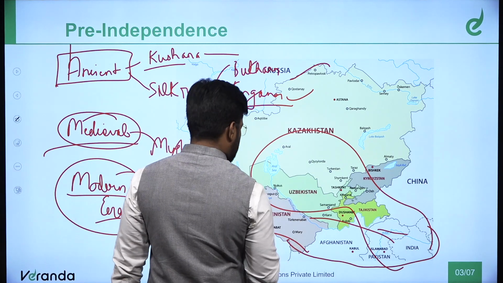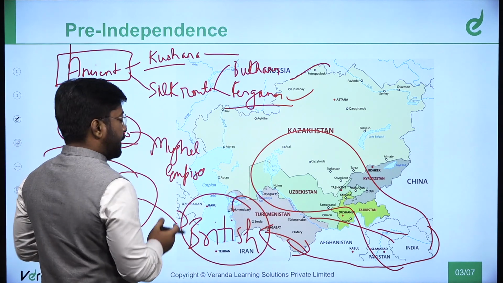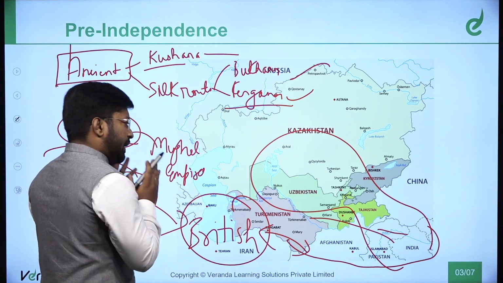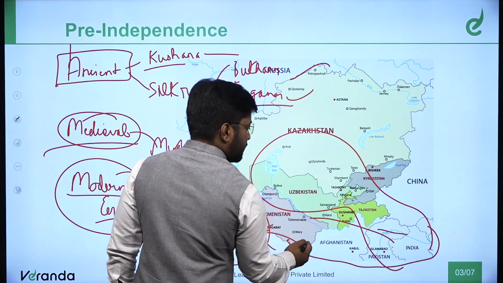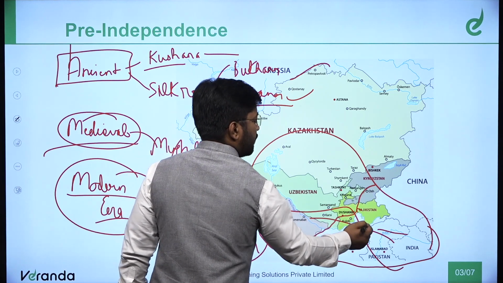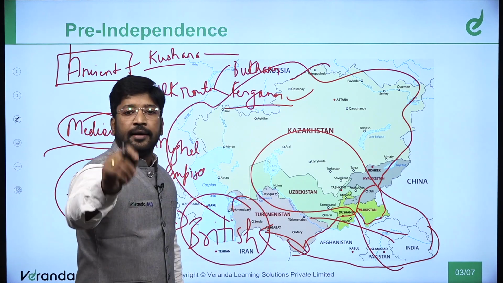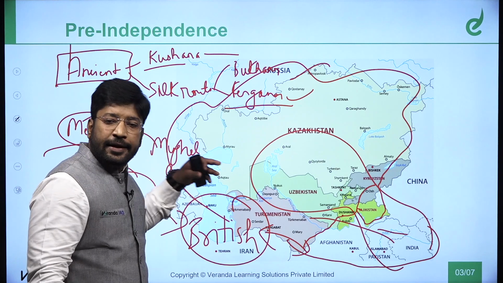So this region, before the British came to India, had good trade links and good cultural links with India, but post-British, the British took this as protection of their territory, that is India.